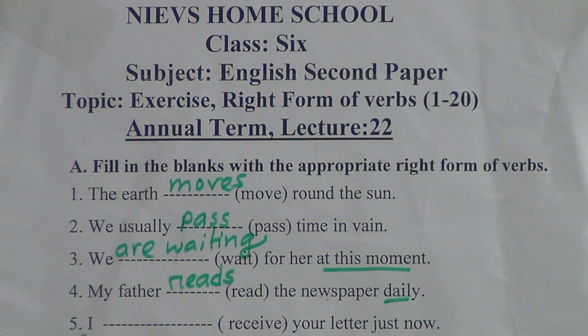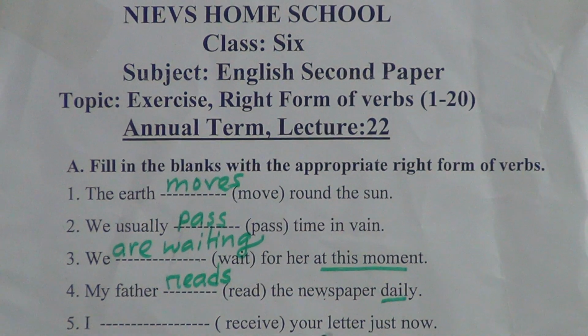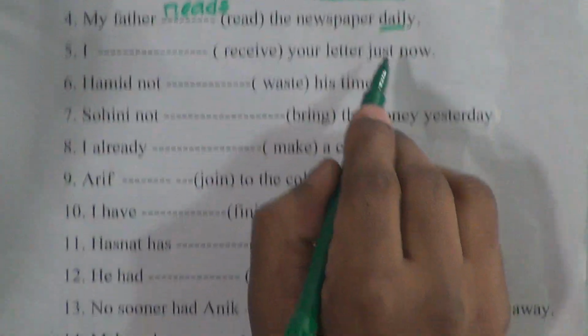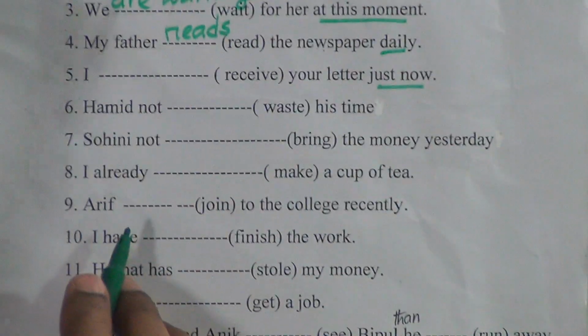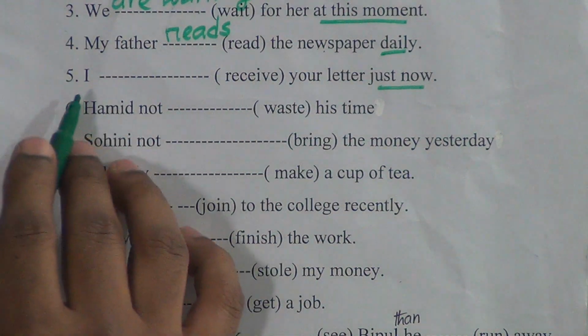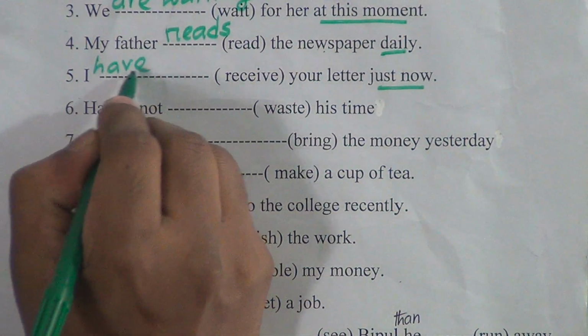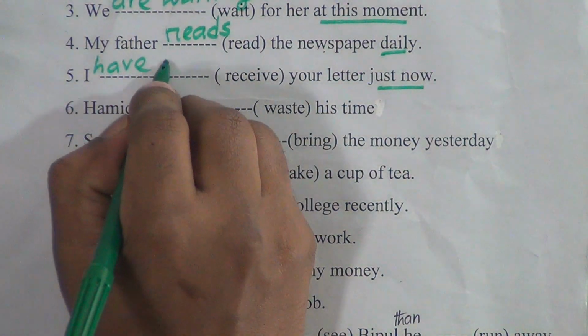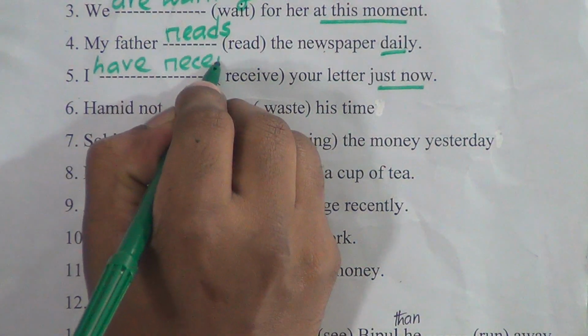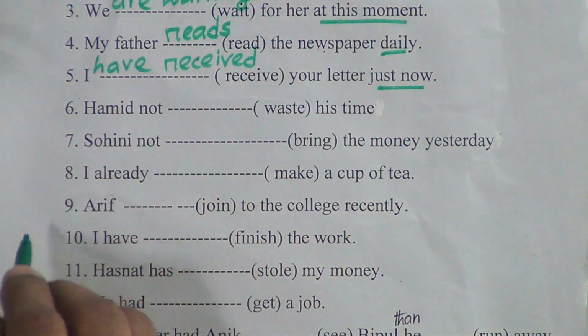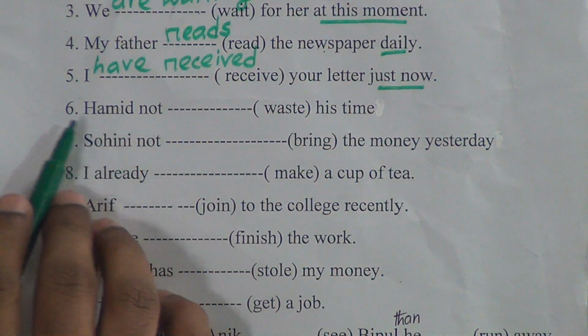So my father reads the newspaper daily. Number 5, I dash your letter just now. So if we find just now in a sentence, we have to make the sentence present perfect tense. So after I, we have to put have and the past participle of the main verb. I have received your letter just now.